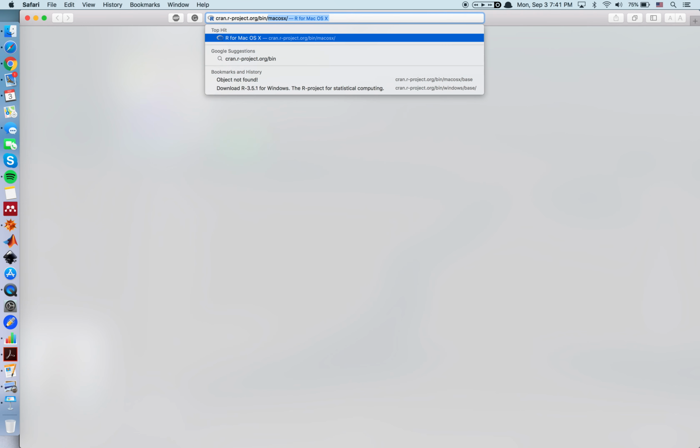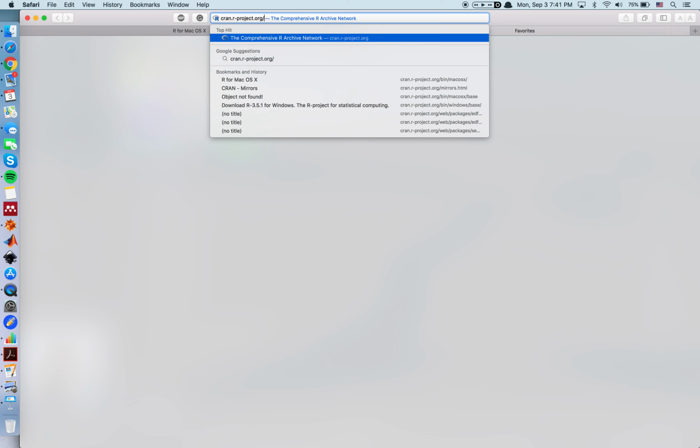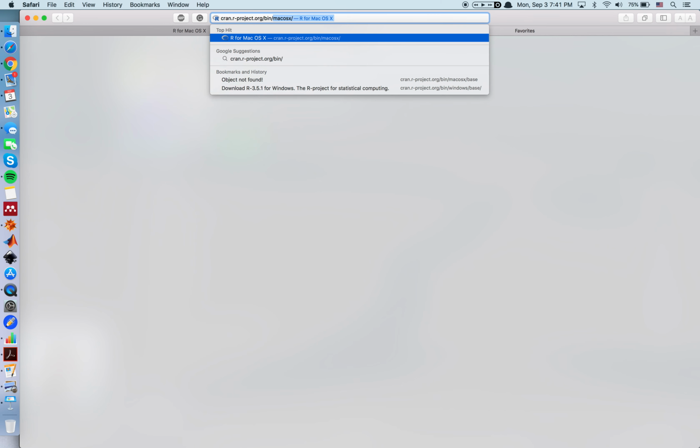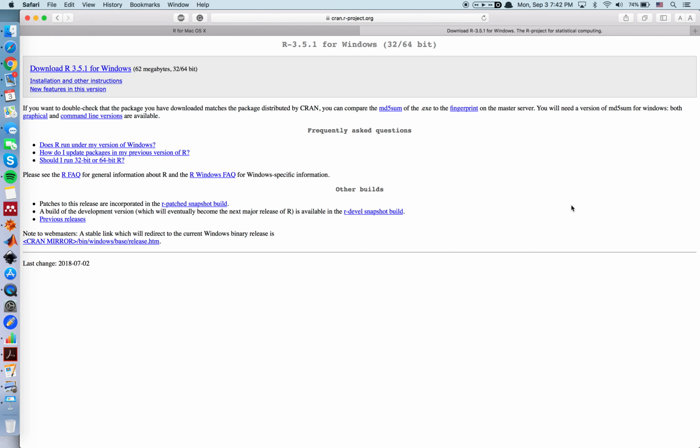cran.r-project.org/bin, and then depending on whether you have a Mac computer or a Windows computer, for instance, in my case, I have a Mac computer, so I'll type macosx. If instead you have a Windows computer, you will type bin/windows/base/ and then you can go to this website.